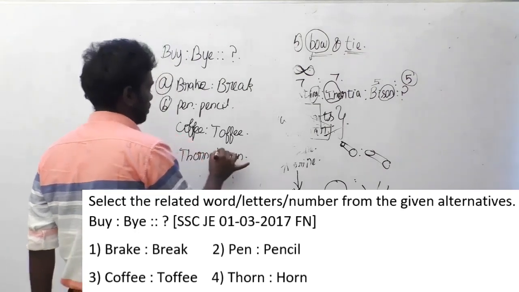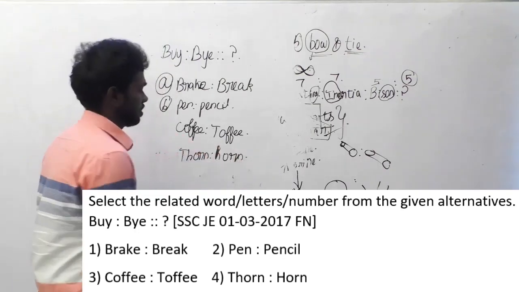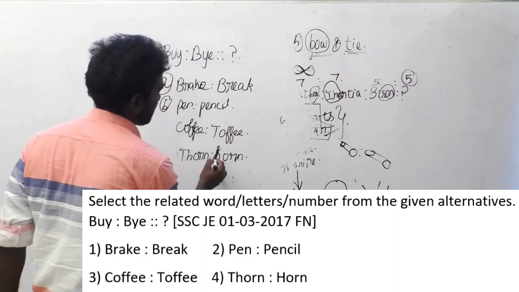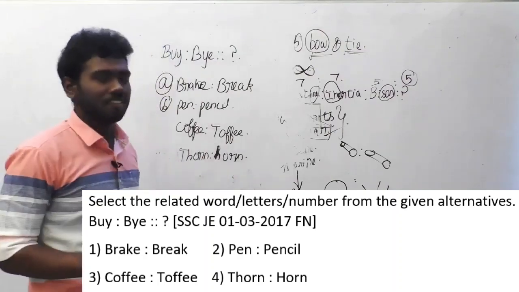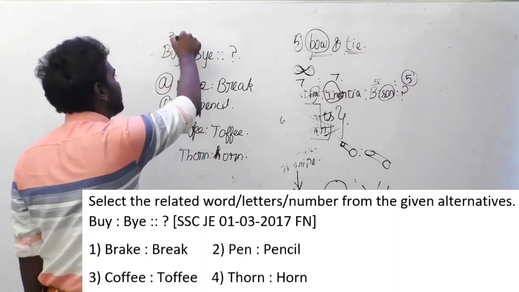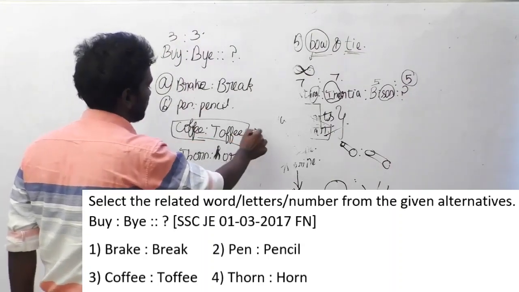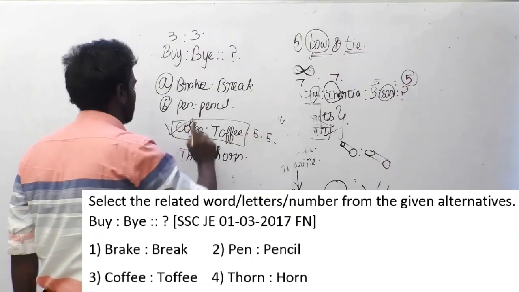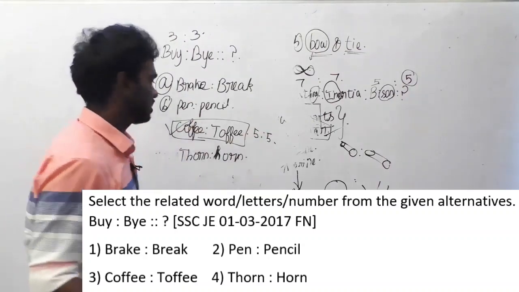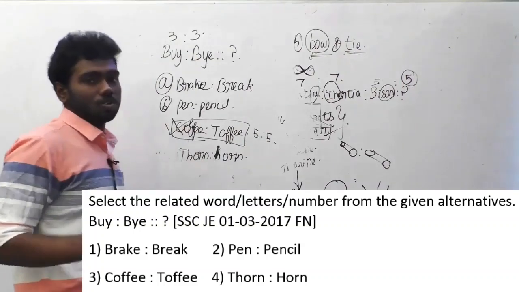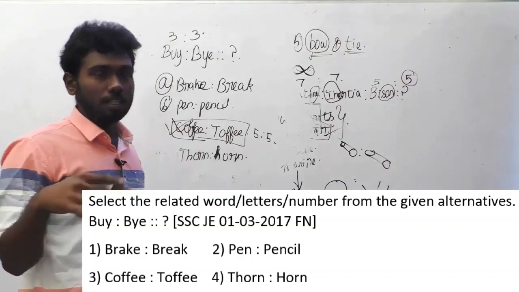And the people who have watched all the videos might think of the same old ratio thing, which means 3 is to 3 equals, and this is the only pair having 5 is to 5. So this must be the answer, I will select this one, they will think. But I am saying this is the wrong thing. You must not go in a single way. You have to think in different ways.